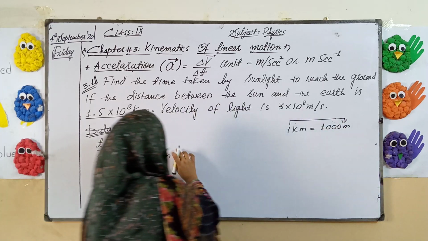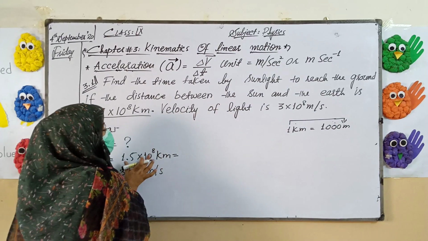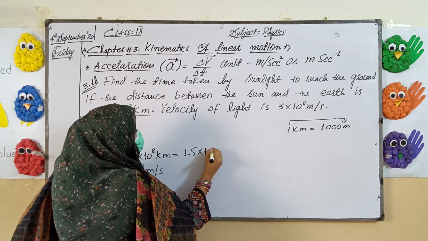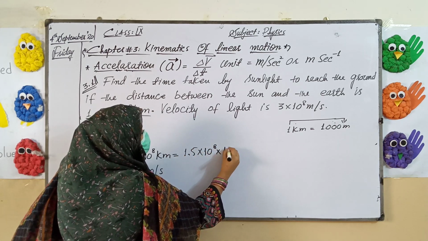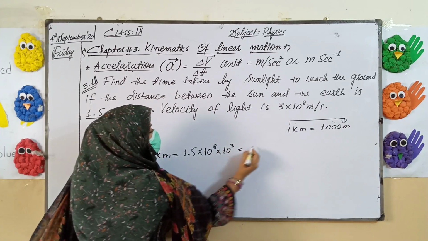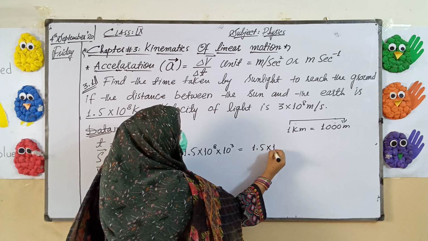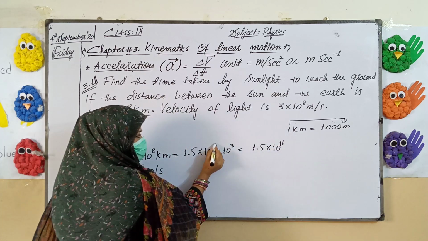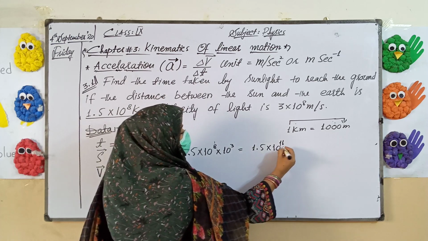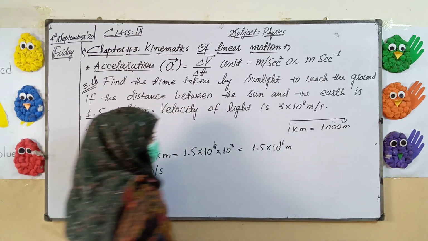The larger unit has to be converted into the smaller, so we will multiply this value by 1000. That is 1.5 exponent 8 multiplied by exponent 3, writing 1000 as exponent 3, which is equal to 1.5 exponent 11. 8 plus 3, the powers will be summed together, and your answer will be 1.5 exponent 11 meter.